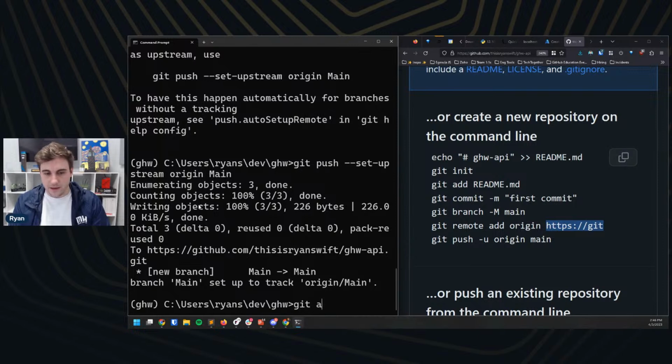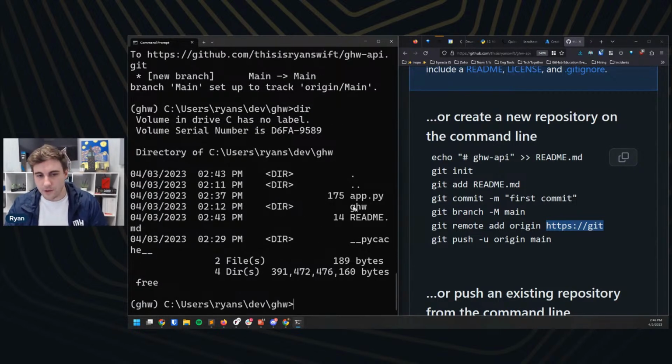There's a command git add that we did earlier, where you do git add dot, and it adds all of the files that have changes to your commit, right? The problem we have here is that right now in our list of files, I'm going to type out dir for directory, we have this folder called GHW, and that has all of the different install files for Flask and everything like that in it. And we don't want to include those in our project, right? Those are just local install files. They're not actually something that we need to push up to GitHub. Does that make sense to everybody at home?